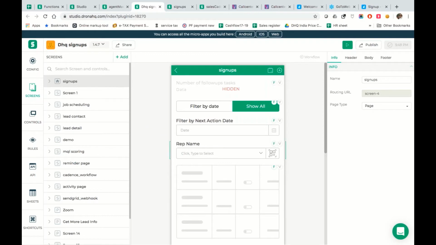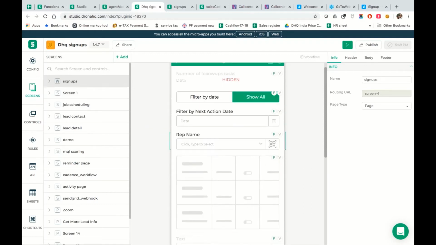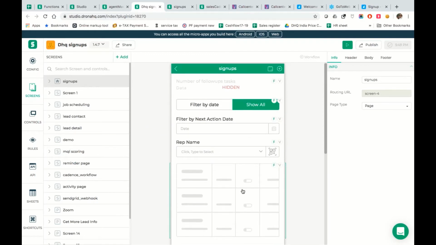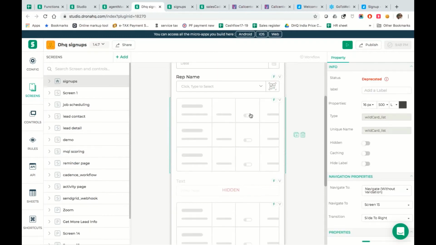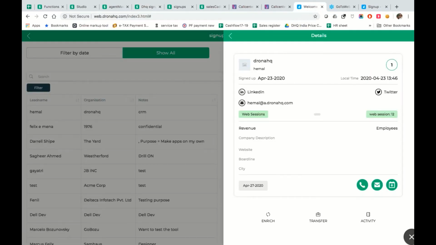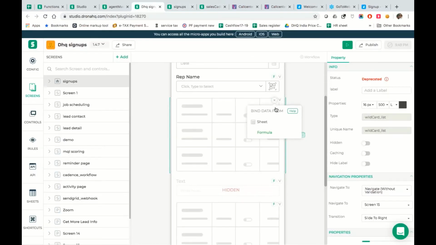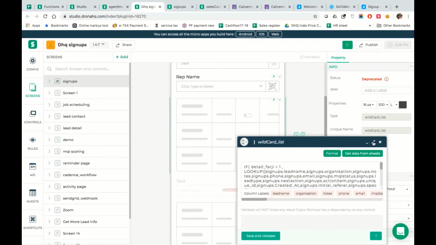Let's start with my first screen, wherein I put in a couple of lists over here. Now this list is actually what we are seeing right over here, right? So let's take a quick look at this. In the screen, what we have done is we've added a couple of formulas.